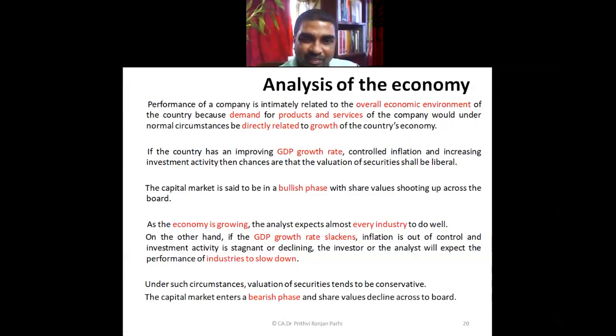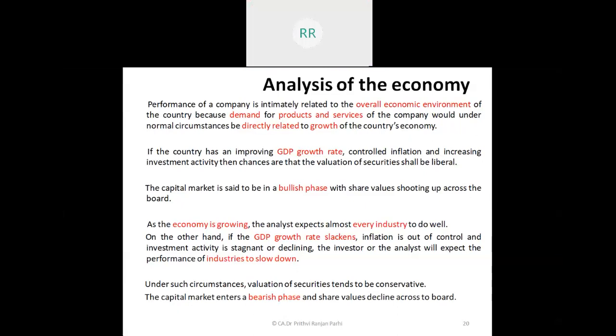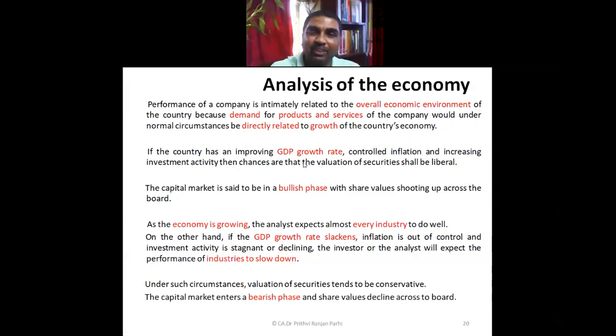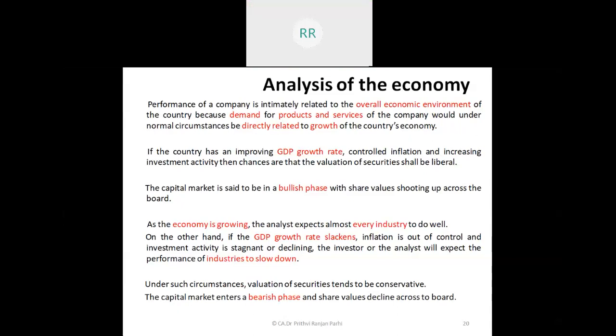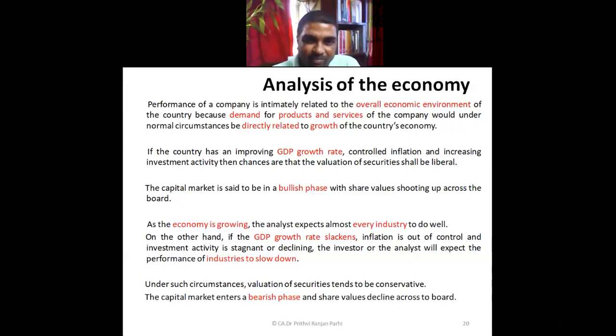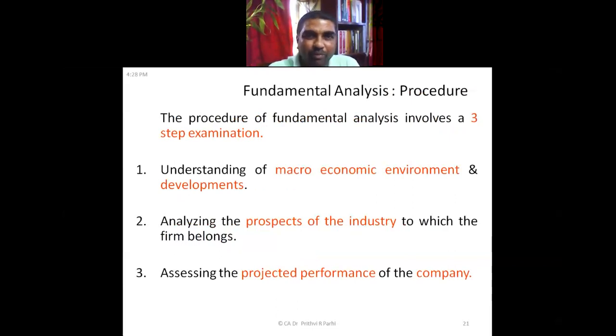Normally, when the economy is growing, every industry should grow, barring a few exceptions. The reverse is also true. Even if the economy is going downward, still some industries are growing. So how will we know whether the economy is growing or falling? Various factors we have to analyze. GDP is one of them, and we'll be learning a few more factors also.